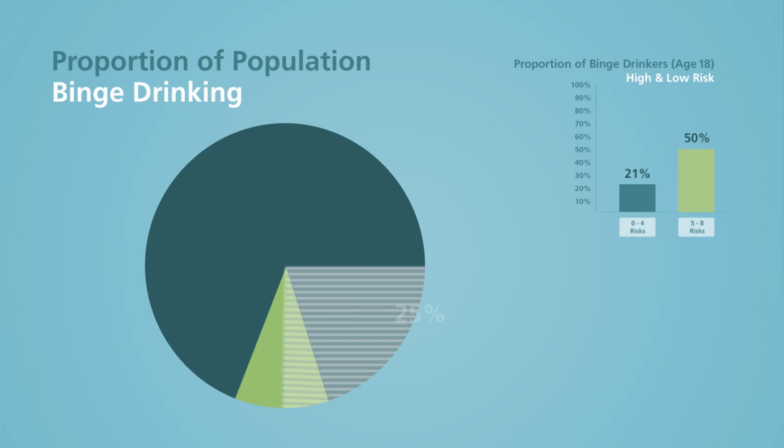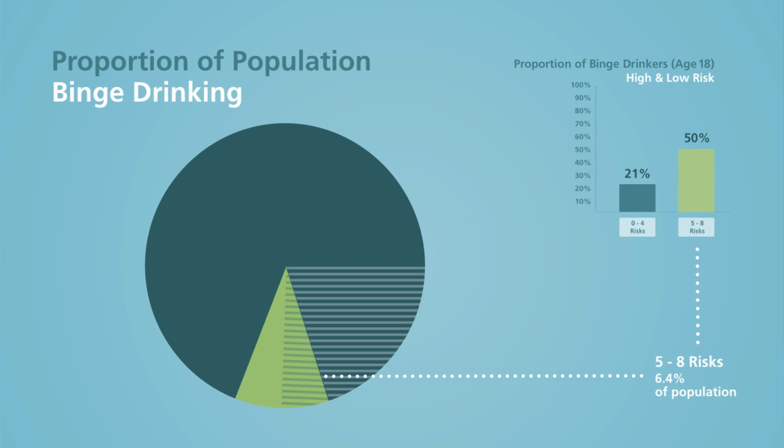But what if we focused our prevention work only on that highest risk group? How much binge drinking could we prevent in the population? About 25% of the 18-year-olds reported current binge drinking in this sample. But look, only about a quarter of those binge drinkers, 6.4% of the total population, come from the high-risk group. And about 3/4 of the 18-year-old binge drinkers, 18.8% of the total population, actually come from the low-risk group.